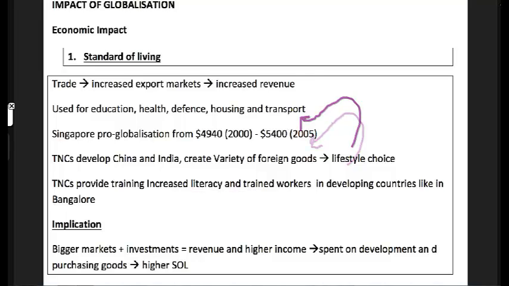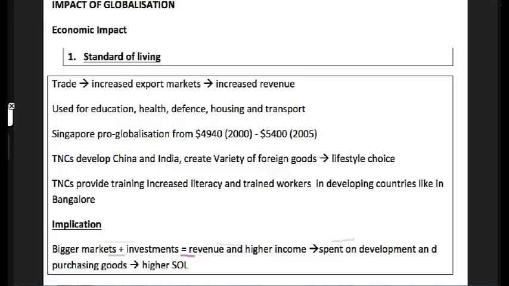Transnational corporations who come in also can develop, making sure there are more goods and more workers who are trained and skilled. This would mean that they are able to buy more things, and their revenue has also gone up. Okay, and with the revenue going up, the government can use it for education, health. So the revenue comes from exporting things, also from being skilled and trained by the TNCs. So bigger markets and investments equal higher revenue, higher income. Okay, and of course this can be spent on developing the country and on purchasing other goods. This would essentially mean a higher standard of living.